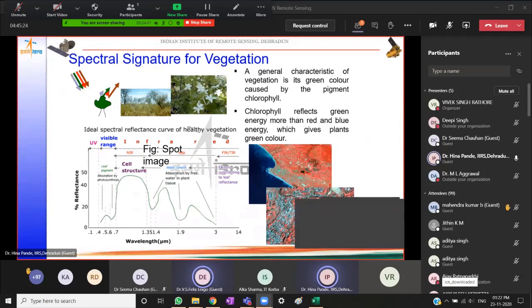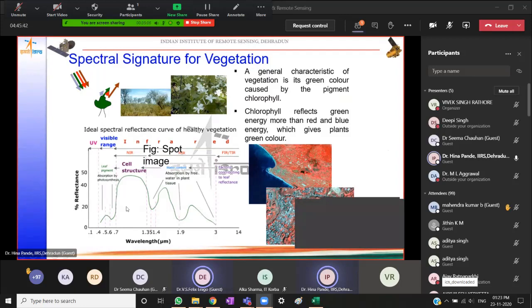So as I said, a general characteristic of vegetation is its green color, and this green color is caused by the presence of the pigment chlorophyll. This pigment reflects green energy more than the red and blue energies, and this gives plants their green color.